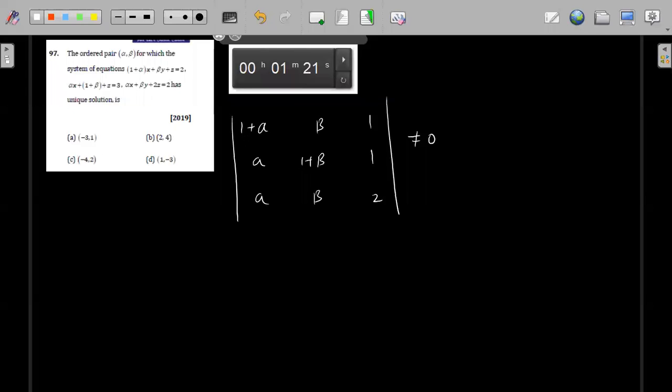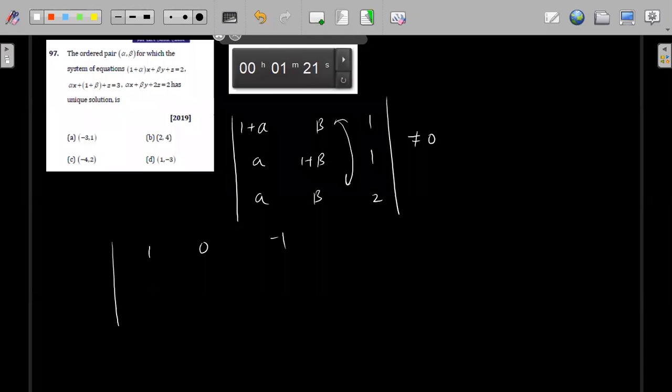So let's see. I already have 1 and 1 here. Let me check. 1 plus alpha, beta, 1, alpha, 1 plus beta, 1, and then alpha. Yeah. So what I can do is subtract these two. So this will become 1, 0, minus 1.